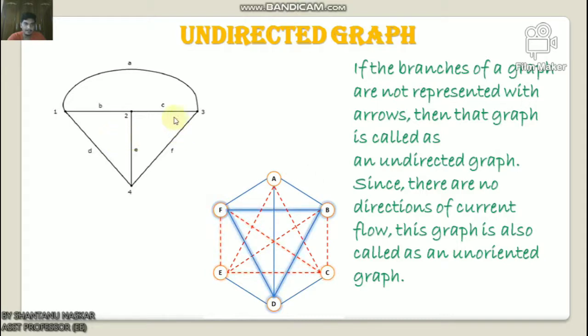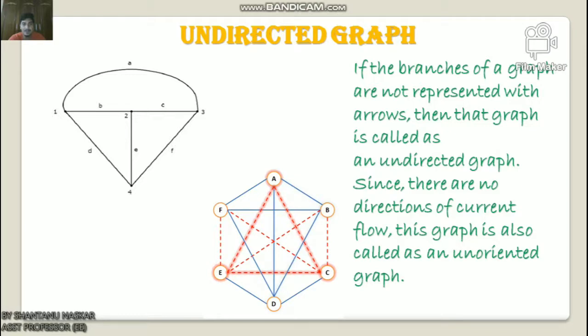By seeing this picture, you can understand what an undirected graph is. If the branches of a graph are not represented with arrows, then that graph is called an undirected graph.